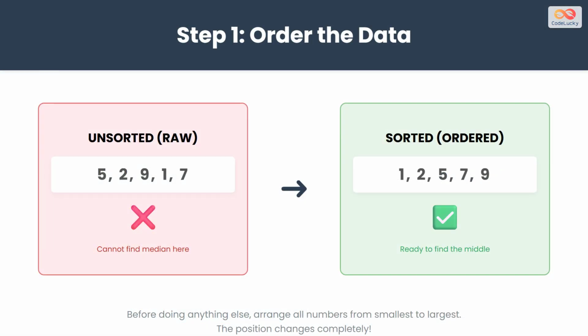This step is non-negotiable. If you look at raw, unsorted data, the middle number is meaningless. You must arrange the numbers from smallest to largest before you can identify the true median.